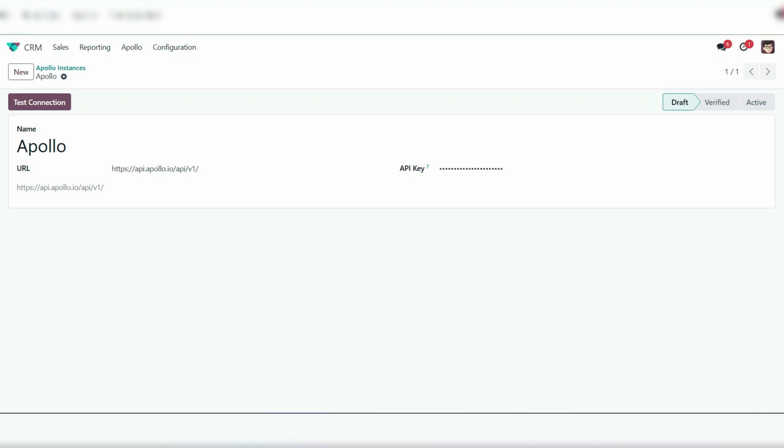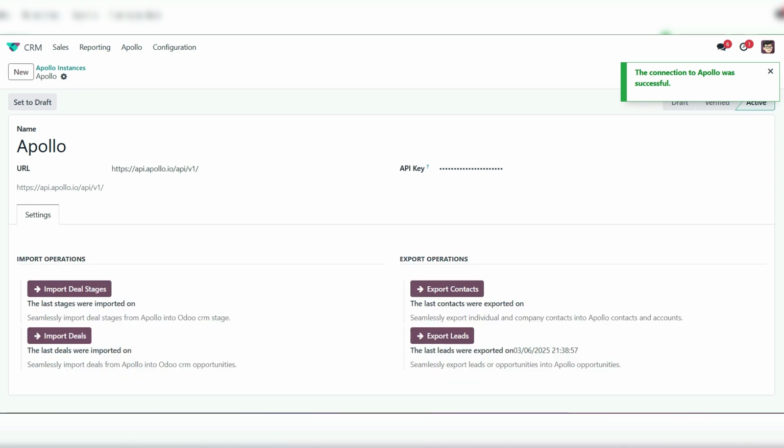Hi, in this video, I will explain to you the process of the Apollo functions. First here we establish the connection. I have put the URL over here and the API key. Let's try to test the connection. The connection has been established now. Let me confirm this one. The connection has been established now.